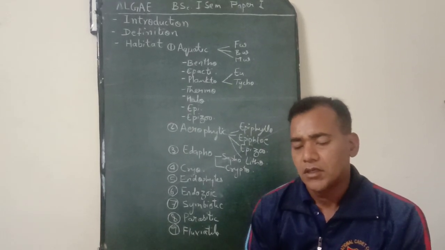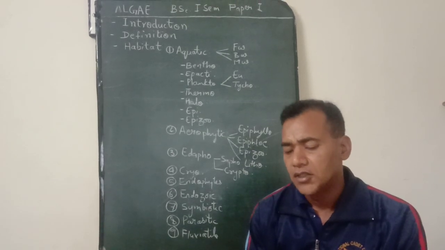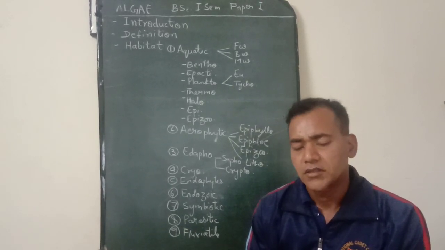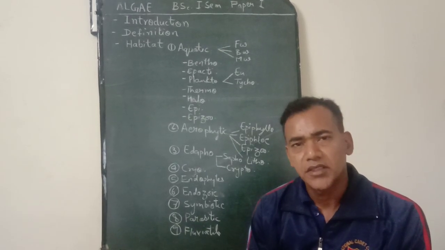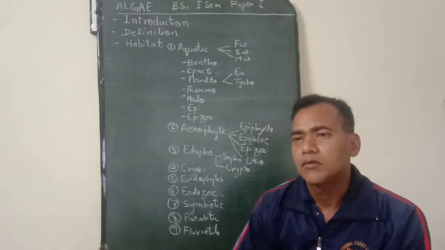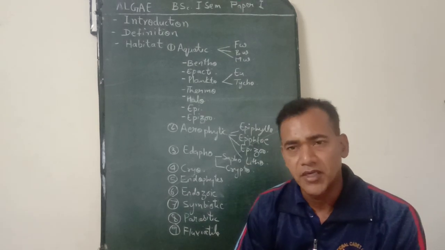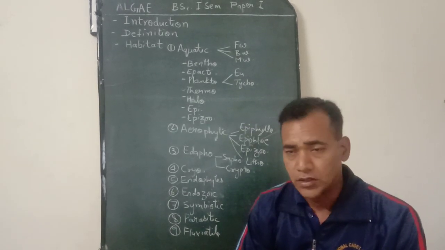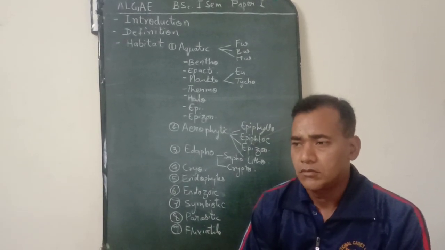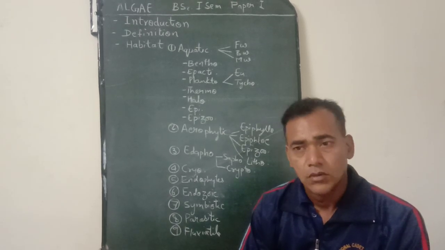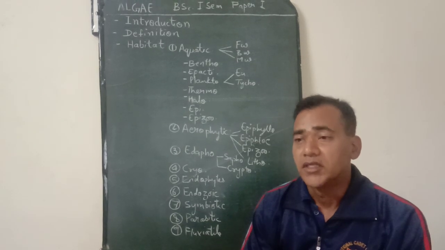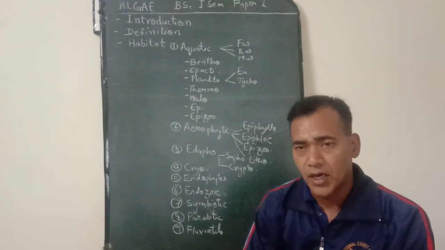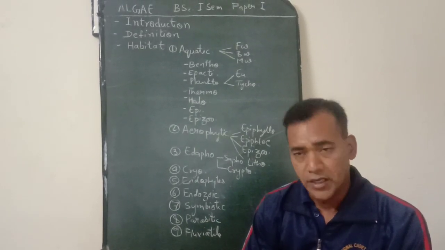Now friends, as far as their habitat is concerned, they are ubiquitous in nature. That is, they are found in nearly all types of habitat found on Earth. They may be found on soil, snow, ice, air, plants, inside the body of another plant or animal.